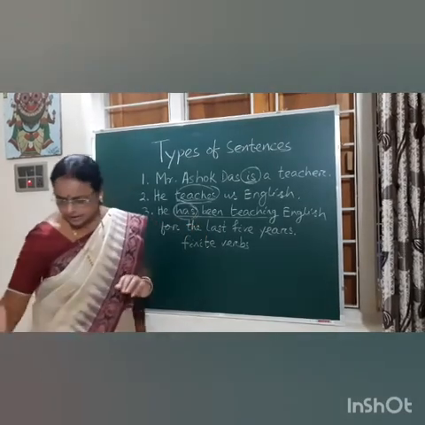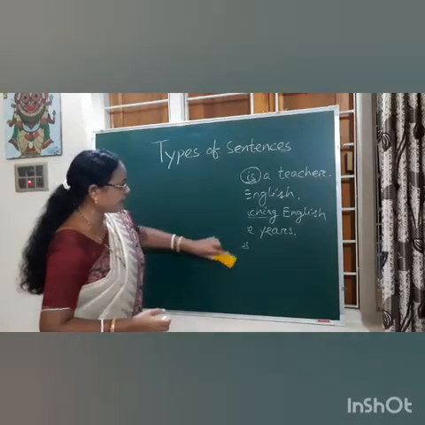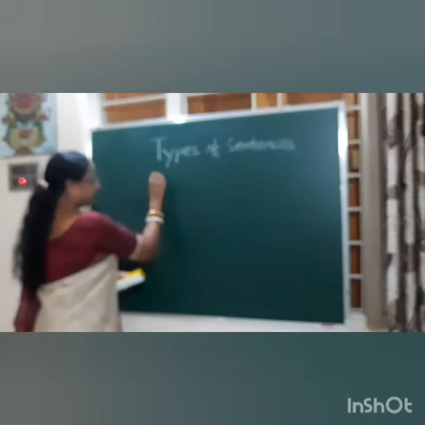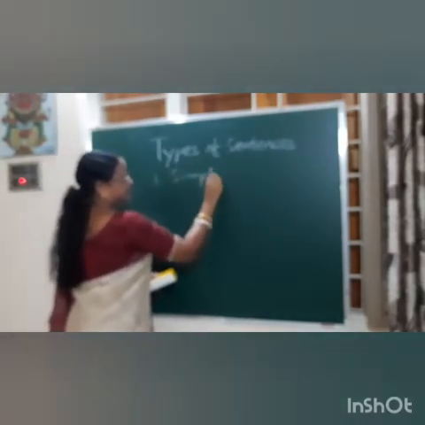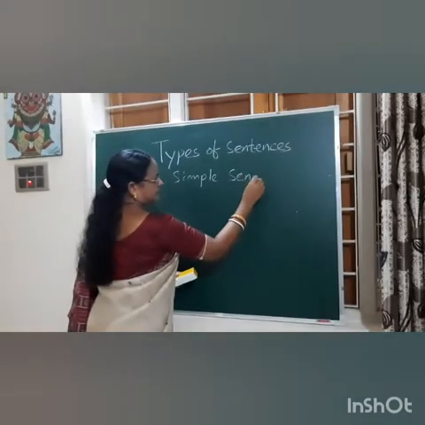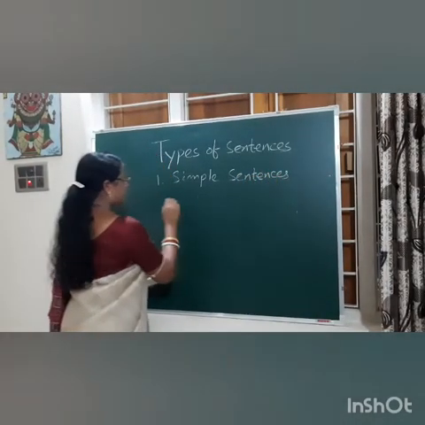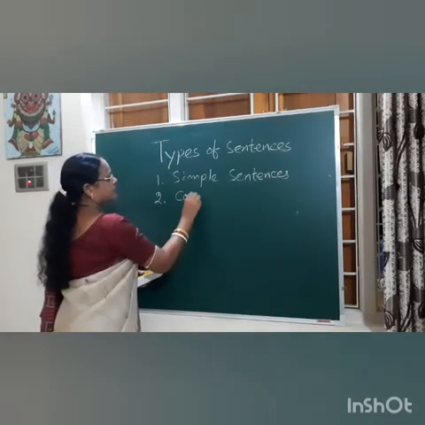So we have types of sentences. We have 3 types of sentences. One is simple sentences. Second one is compound sentences.